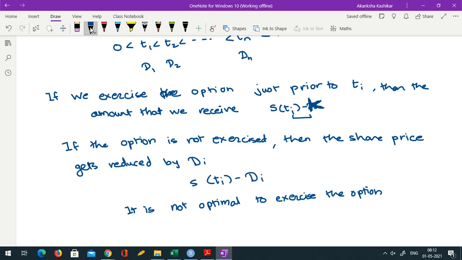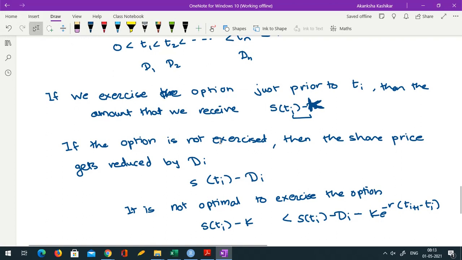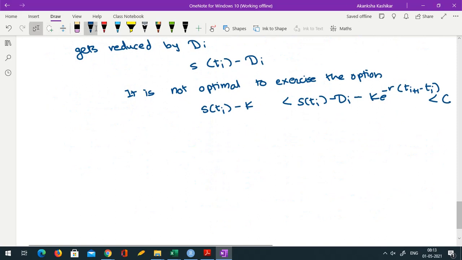That is, if S_Ti minus K is less than S_Ti minus Di minus K e raised to minus r (Ti+1 minus Ti). Because this is going to be a lower bound for the option's market value, this would mean that the intrinsic value is less than the market value, so exercising is not going to be optimal.